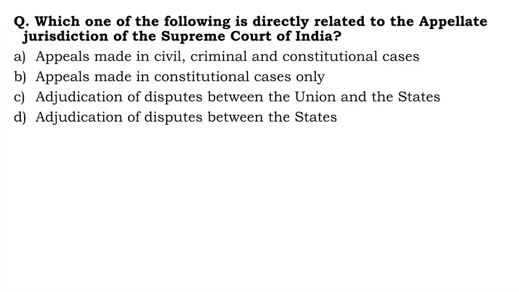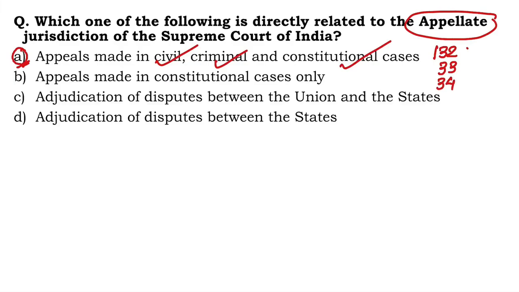Then the next question, which one of the following is directly related to the appellate jurisdiction of the Supreme Court of India? Appeals made in civil, criminal, and constitutional cases. So the right answer is this. Appellate jurisdiction with respect to civil matters, criminal matters, and of course, constitutional cases. These are provisions of Article 132, 133, and 134.